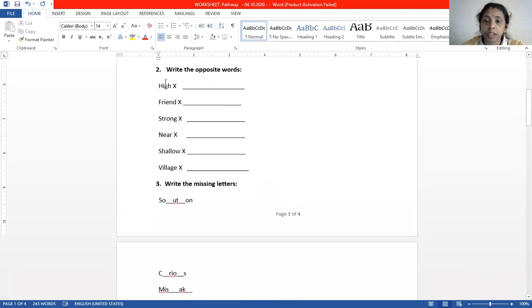Number two is, write the opposites of the words. Here I gave some words. All of you will write the opposites of those words in this blank space. And the words are high, friend, strong, near, shallow, and village.